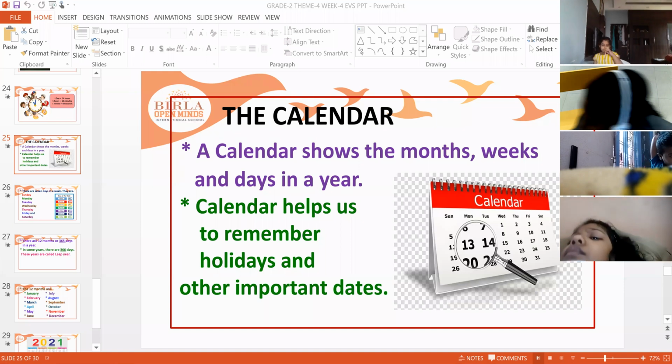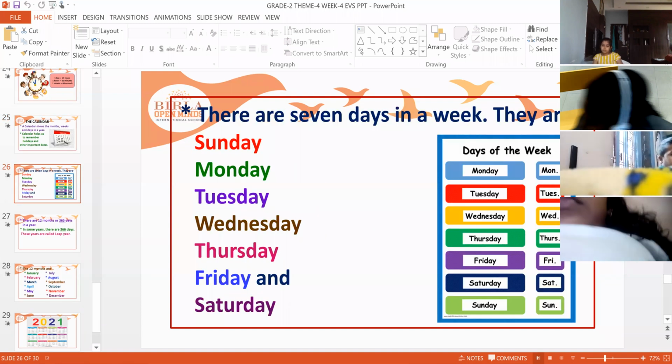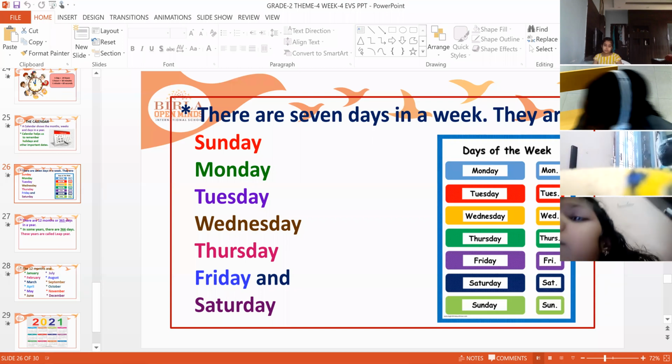So we'll open the calendar, we'll see the December month, and we'll see today is 9th, tomorrow is 10th. After 20 days, December will finish and you will come to a new year, January 2021. So like this, a calendar shows months, weeks, and days in a year. Calendars help us to remember all the holidays and important days also. What are the important days? Your birthdays, January 1st, festivals, if any functions or holidays are there.